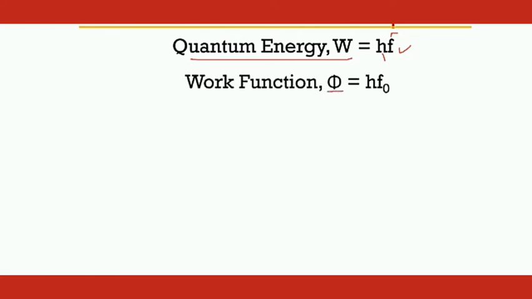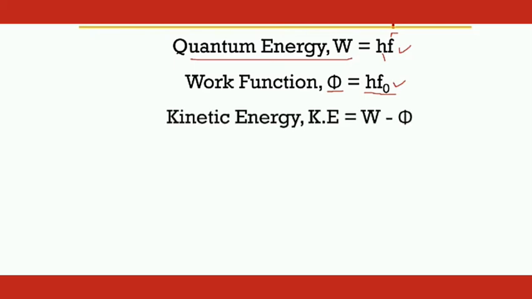Also, the work function of the metal, which is denoted by phi, is given as h times f naught, and f naught is the minimum frequency which is required to cause photoemission. This f naught is sometimes termed the threshold frequency of the metal. Also, the kinetic energy of a photoelectron is given by the difference between the quantum energy and the work function.